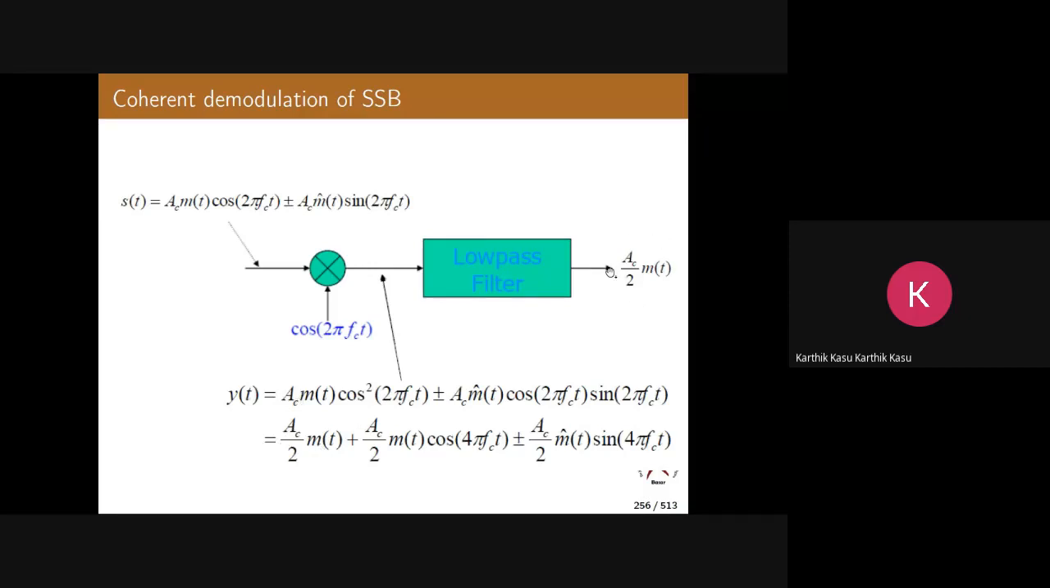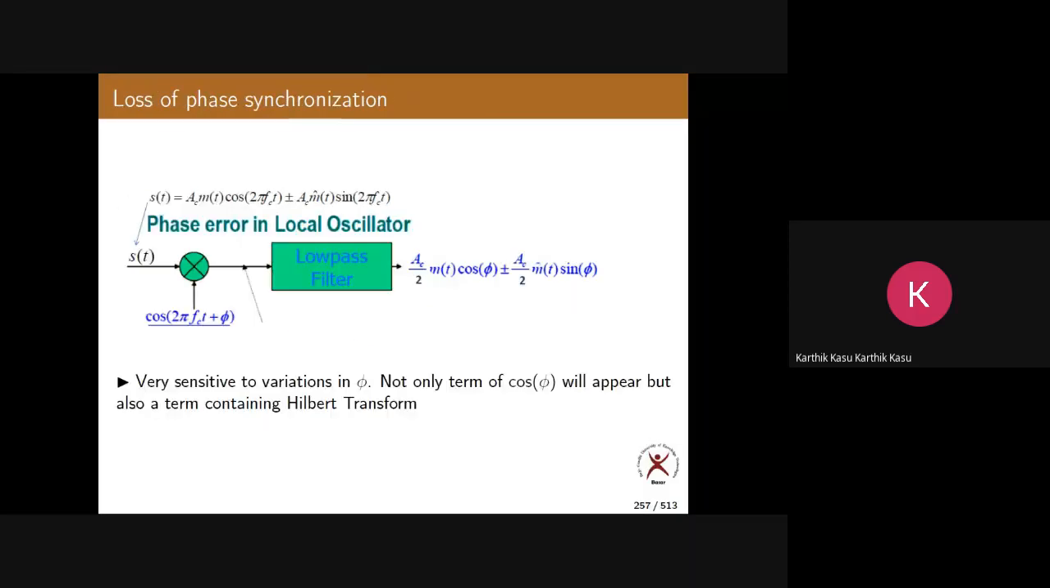Okay. So the demodulation of SSB is similar to the demodulation of DSB-SC. What kind of demodulation? Coherent or synchronous demodulation. Now, let us see what happens if there is a loss of phase synchronization. We have discussed this aspect for DSB-SC also. What happened there? Can you tell me, anyone? If there is a loss of phase synchronization, or a phase error between the local carrier and the modulating carrier, what happened there?